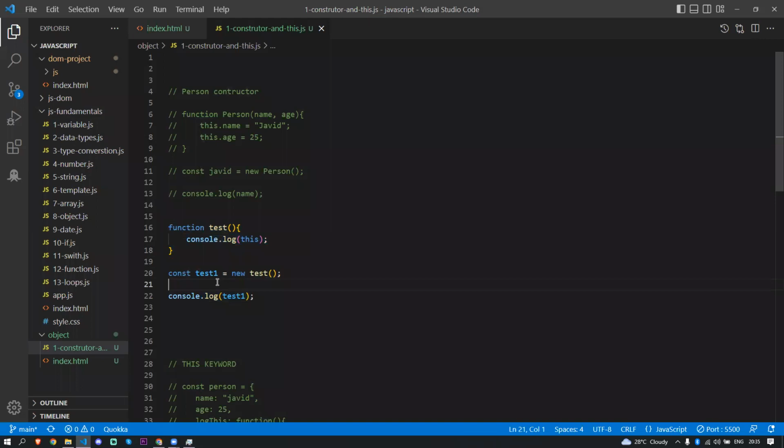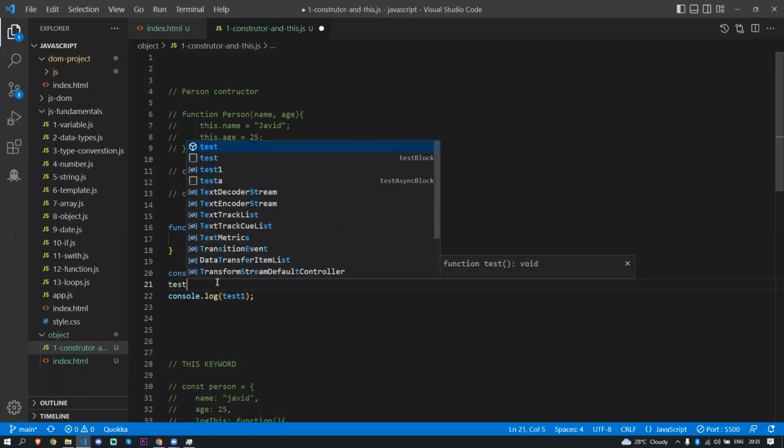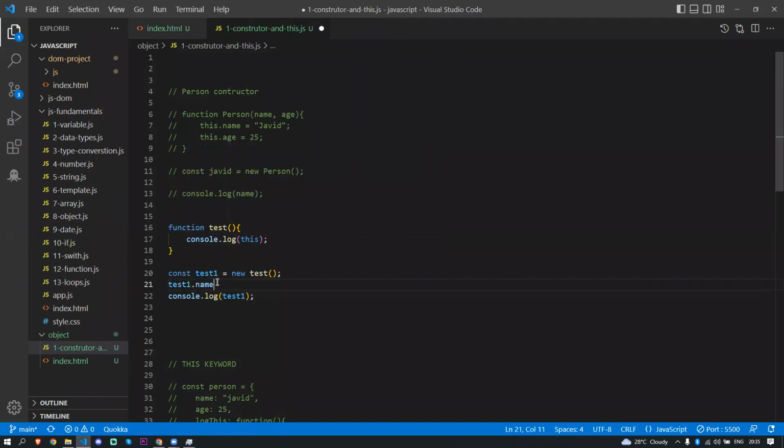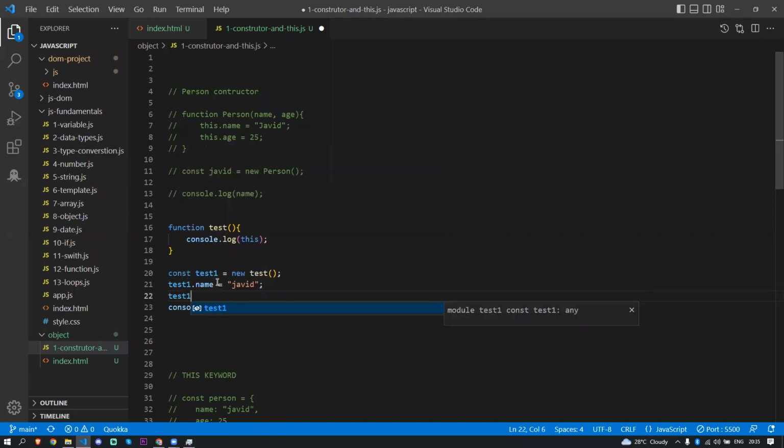So I can push some property to the test: test1.name is equal to Javed, and test1.age equal to 25. Here this is now an empty object, because inside we have no properties or methods, anything.